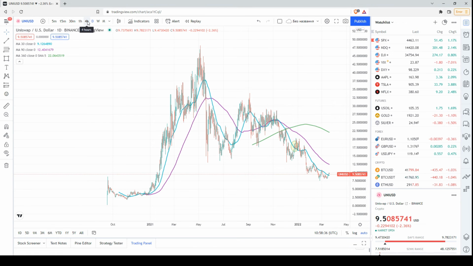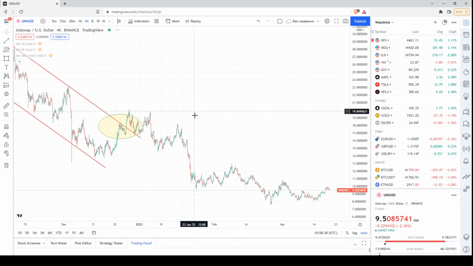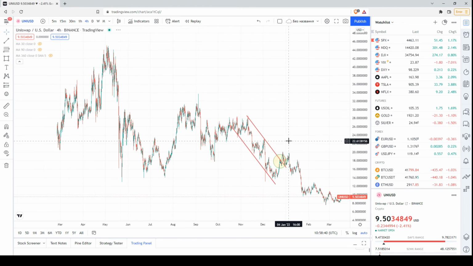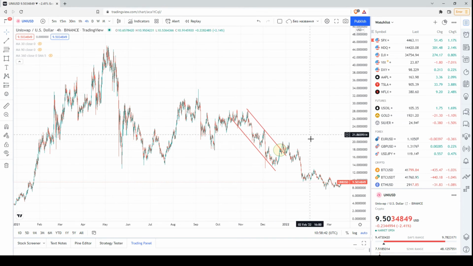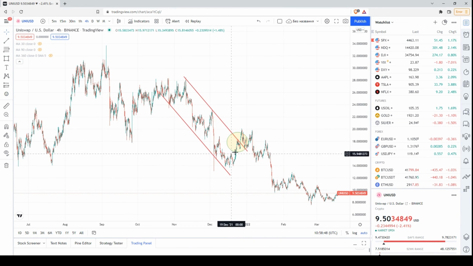Next, let's have a look at the 4-hour chart. Last time when we talked about the price chart of Uniswap in the 4-hour chart, we talked about this descending channel or downtrend. The price exited this descending channel, however, unsuccessfully because it was not able to resume or to surpass the previous local highs.